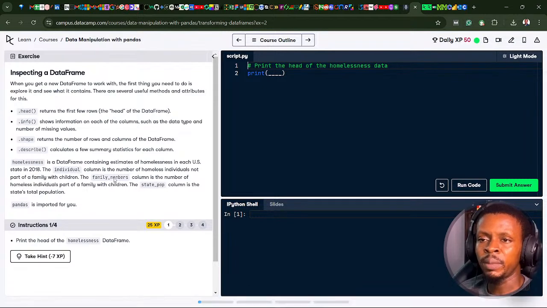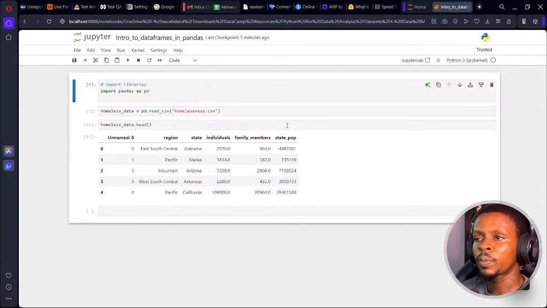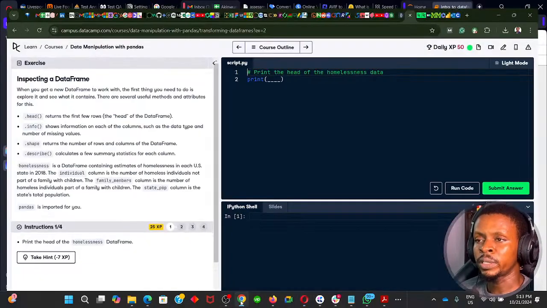Then it says the family members column is the number of homeless individuals part of a family with children. We also have a column called state pop. But let's continue exploring the data sets.